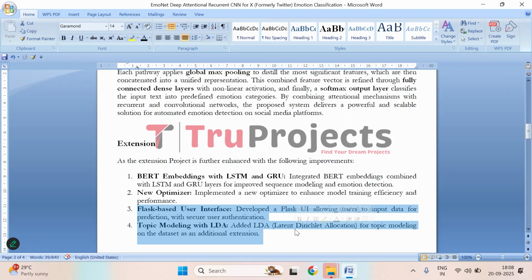After that, a Flask-based user frontend, that is a Flask-based user interface, has been developed, enabling users to input the text for prediction in a secure environment with user authentication. Finally, topic modeling is used, that is using Latent Dirichlet Allocation, we call it LDA. So this has been added, allowing the system to extract and analyze underlying topics in the dataset as an additional extension. So these are the things that we have incorporated in the project.